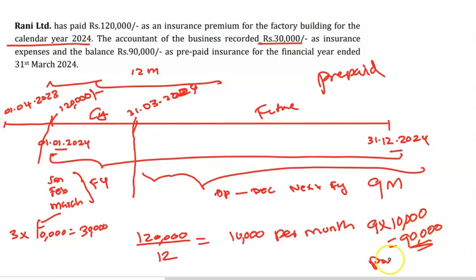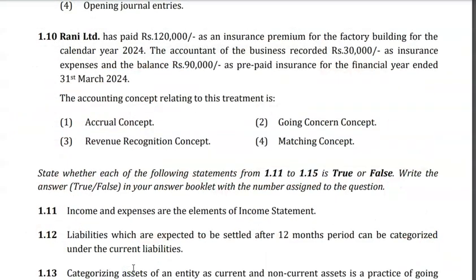So this is a prepaid expense. Basically, the time for these expenses has not come, but you have paid it as advance. So this is called the accrual concept. Right, let me go to the question. Accrual concept, yes, that is the answer. Going concern, no. Revenue recognition, nothing. Matching concept, no. So the answer is accrual concept.